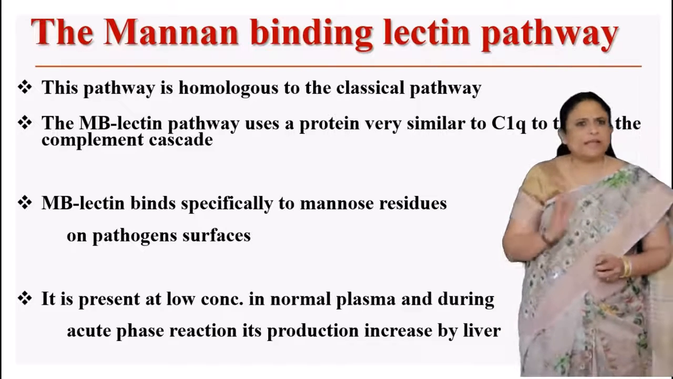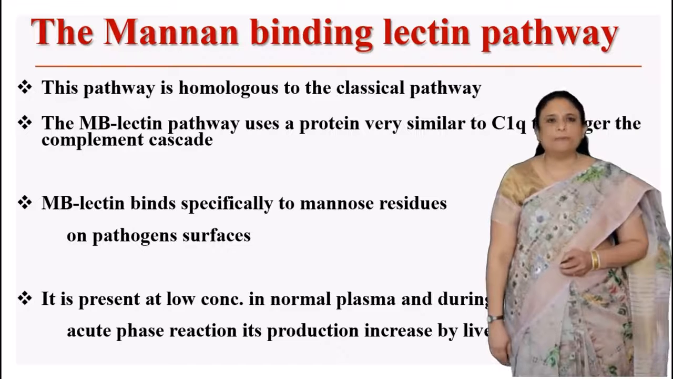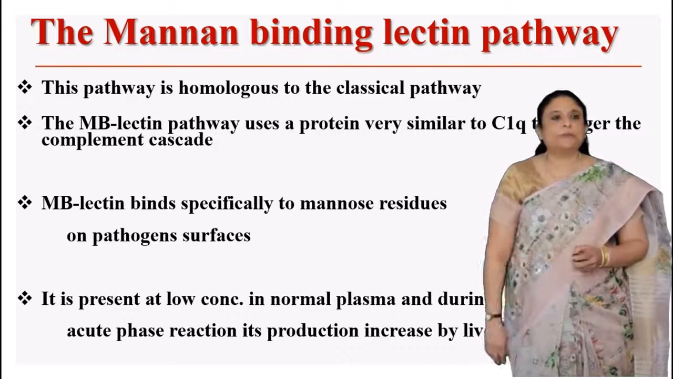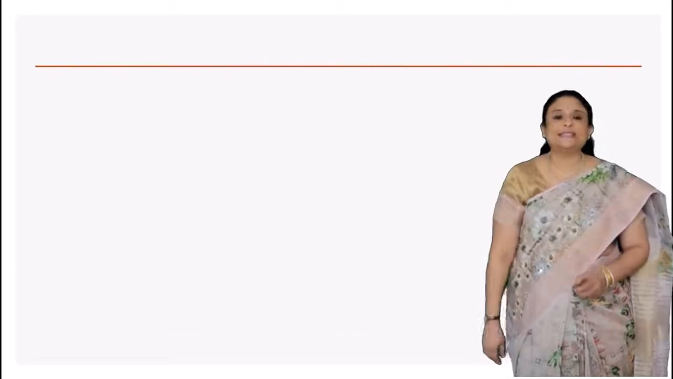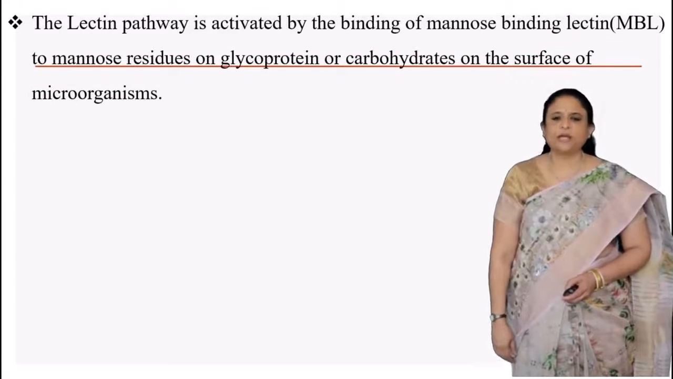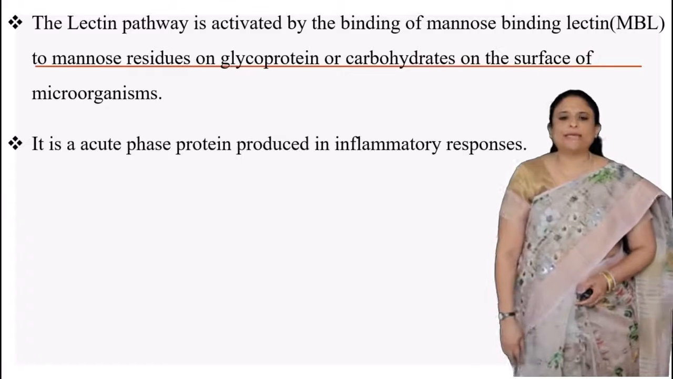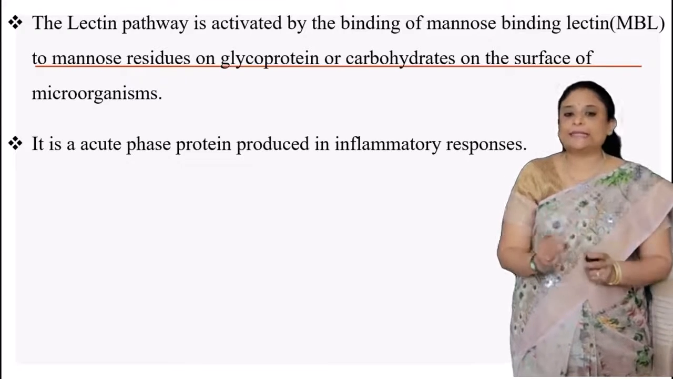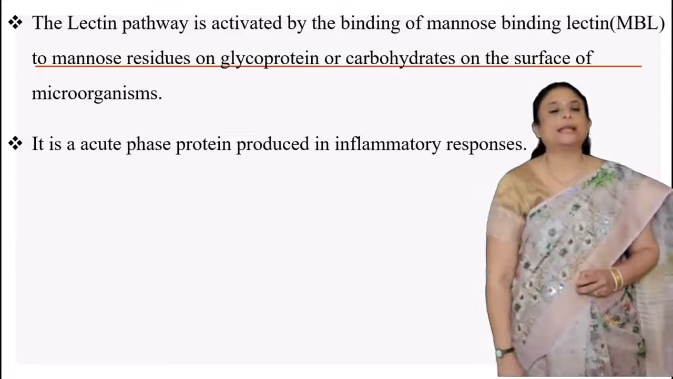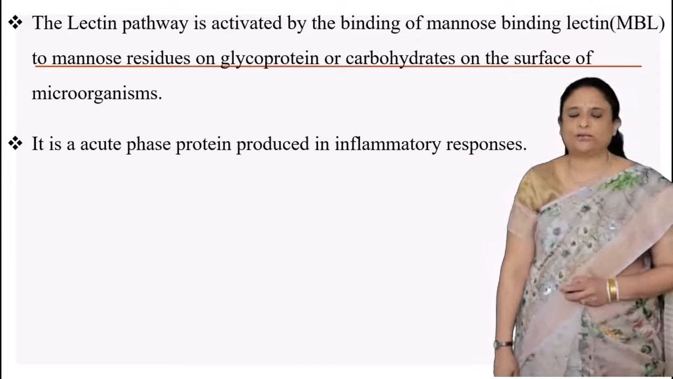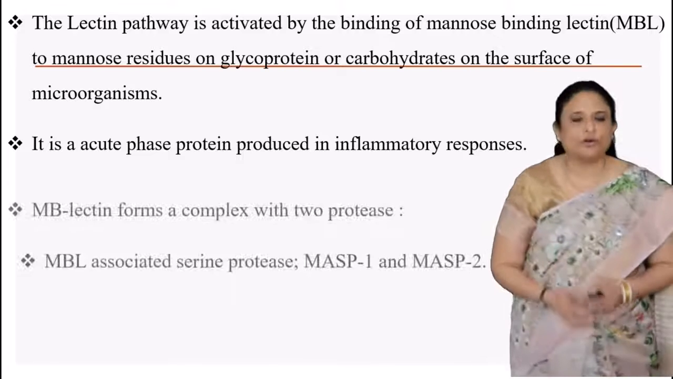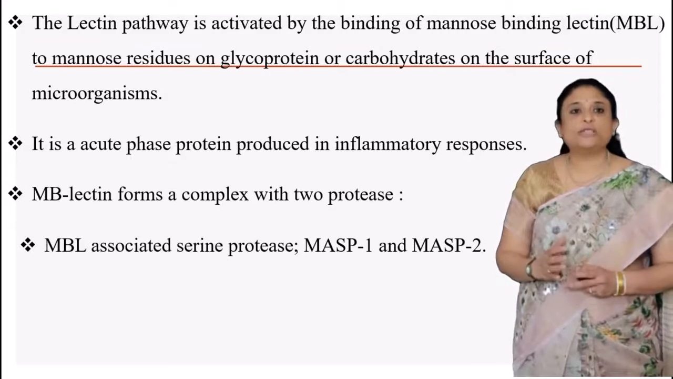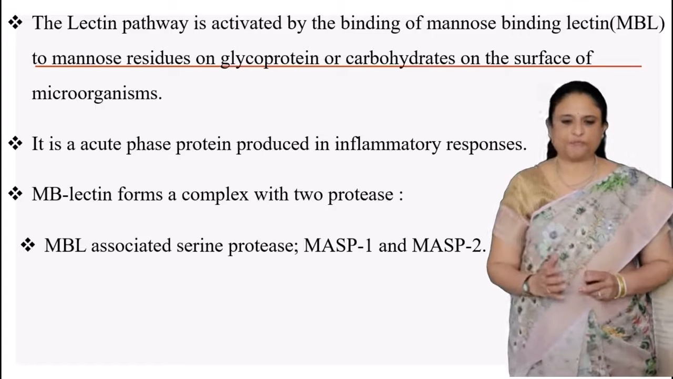It is present in very low concentration in normal plasma, and during acute phase reactions, its production mostly increases in our liver. Now this lectin pathway is activated by binding of mannose-binding lectin to mannose residues on glycoproteins or carbohydrates on the surface of microorganisms. It is an acute phase protein produced in the inflammatory response.